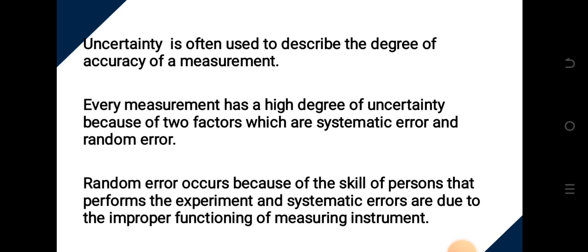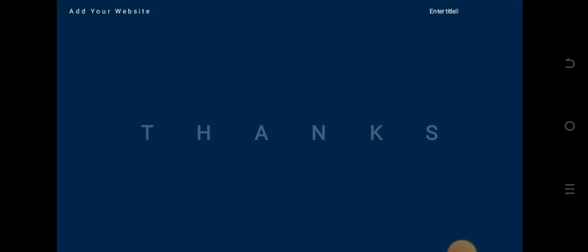But systematic error is the error due to the improper functioning of the instrument. When the instrument is not functioning well, the fault is not because of the person performing the experiment, but because of the instrument that is having that error. So that's why we call it systematic error. An example of this systematic error is what we call the zero error. In a subsequent class, we'll be talking about what zero error is all about.